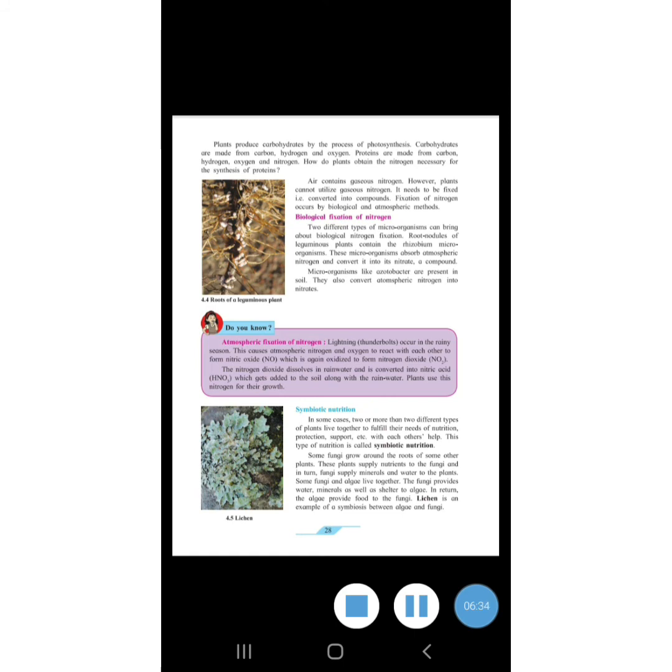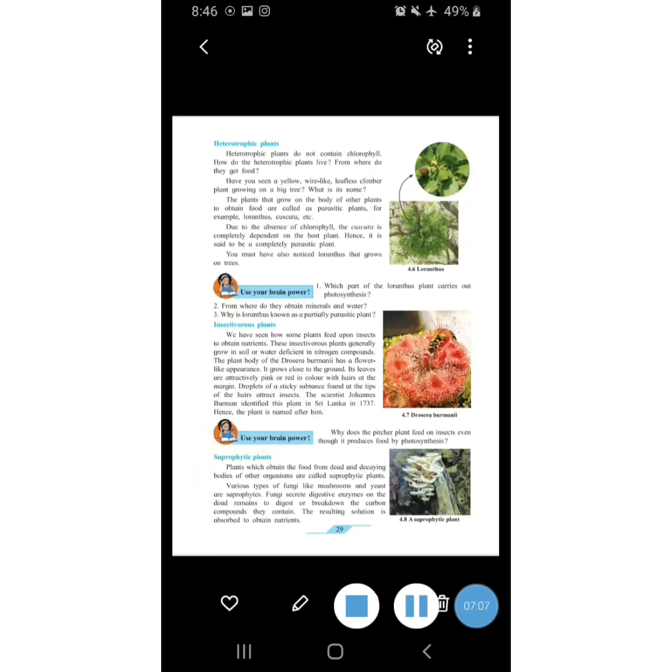The fungus takes minerals or nutrition that are necessary for its growth from the bark or the body of the coconut tree, and in turn it provides water or shelter to the coconut tree. So isn't it that both the plants are of different type and helping each other? Such conditions are called symbiotic nutrition. Heterotrophic plants.